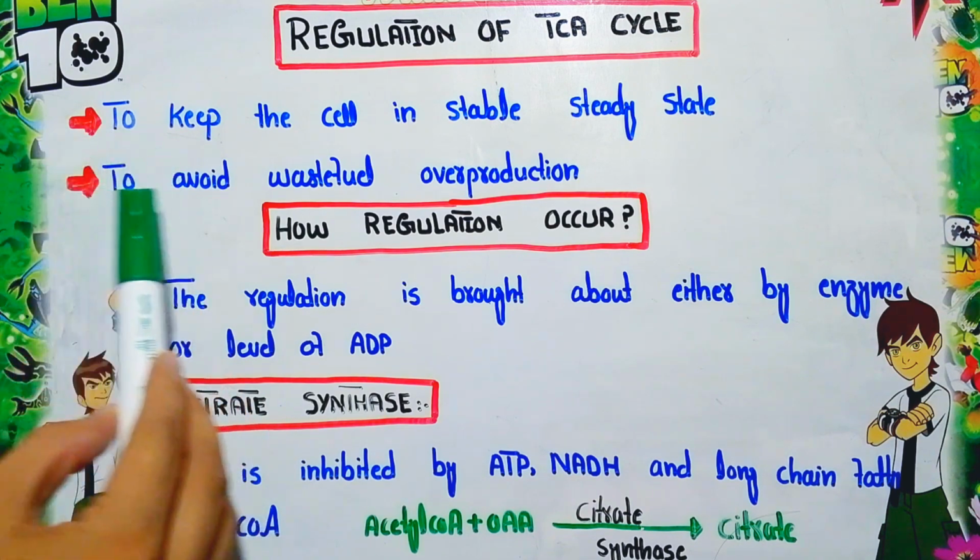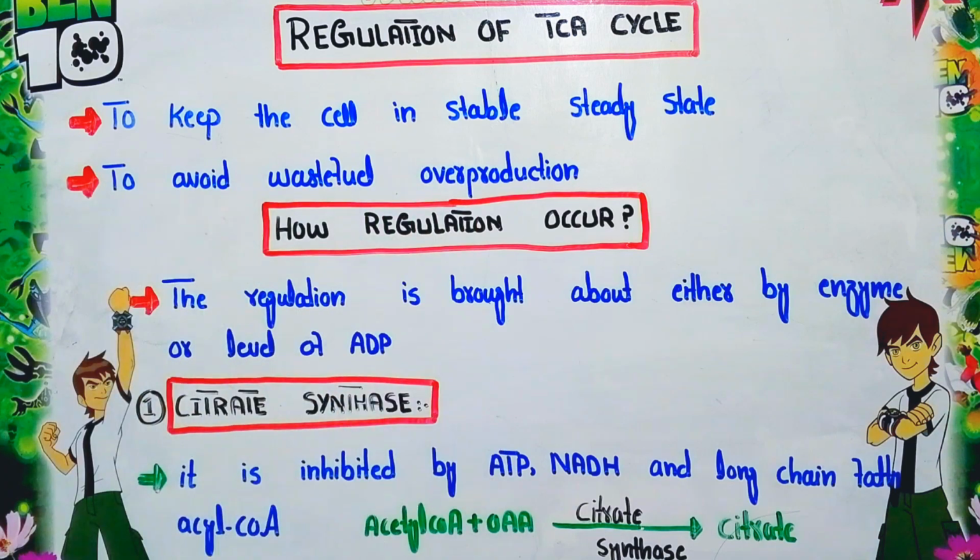The second one is to avoid wasteful overproduction. The second important reason for a metabolic pathway to be regulated is that it must avoid the overproduction of waste products. So these are the two reasons why the TCA cycle, or any metabolic pathway, is regulated.